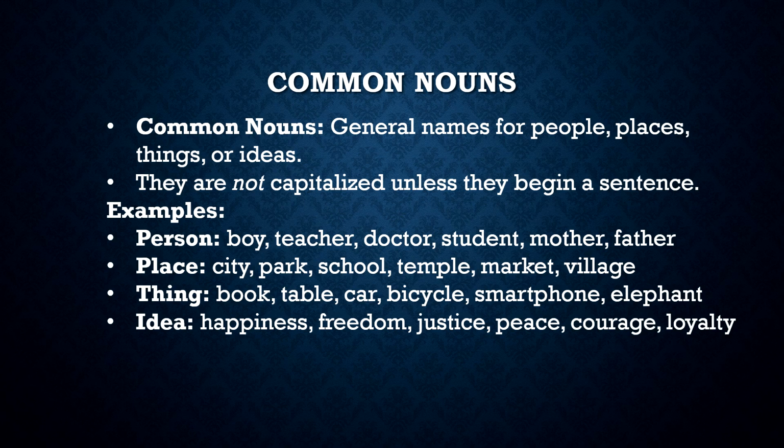Household items like table, chair, fan, light, phone, television, slipper. Food items like roti, rice, curry, samosa, water, fruit. Vehicles like car, bike, bus, train, auto rickshaw. Other words like tree, flower, cloud, mountain, river may help you learn, remember, identify, and use nouns well. Here, if you observe, you can see that I have used the article a before each one of these. In common nouns, it is a common factor that we use articles before them.